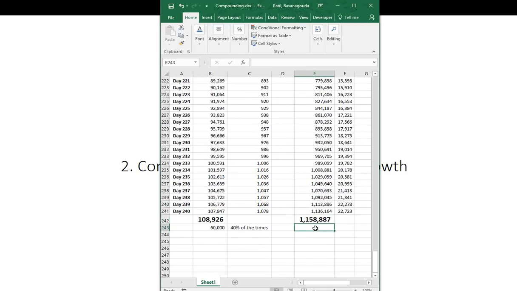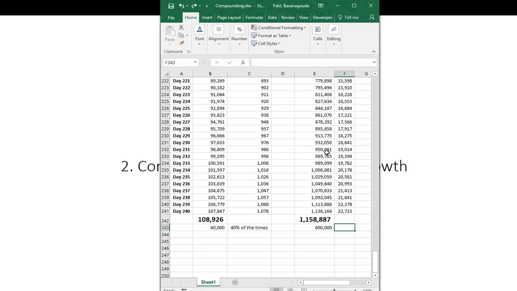So in this case, even if you are losing those 40 or 45 times, you will still be having around 6 lakhs in your account. Okay, so even after losing 40% of the times, out of 10 trades, even if you are losing 4 times, still you are making 6 lakhs. Okay, so this is the power of compounding.